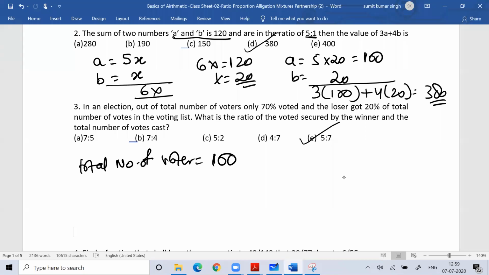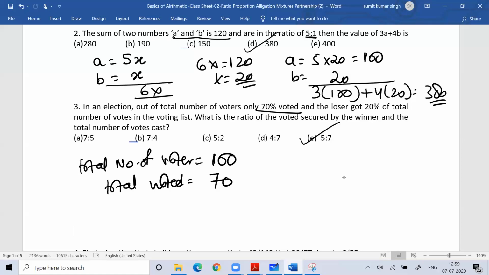Only 70% voted, so how many actually voted? Only 70 people have voted. So the total number of people who voted is 70.